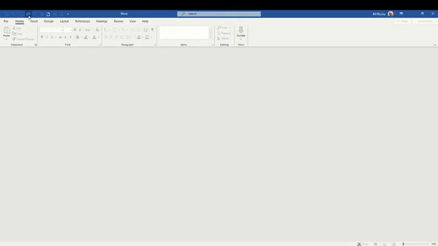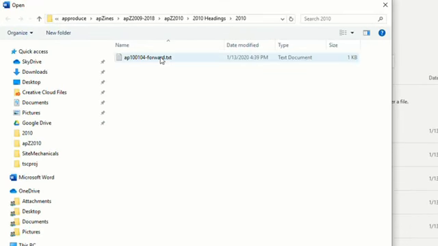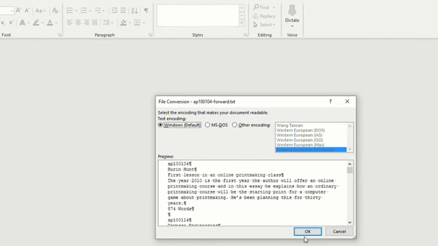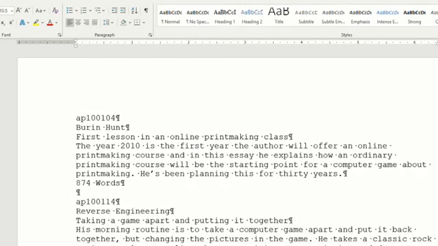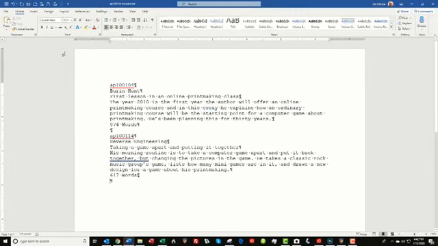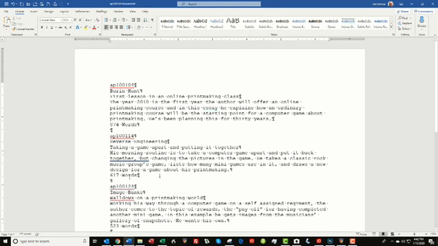Now go back to where we had the collections stored under the 2010 headings. This is the one I've already started. Open it. Go to the bottom, skip a line, and paste it. Didn't skip a line. I'll skip it. And then save it